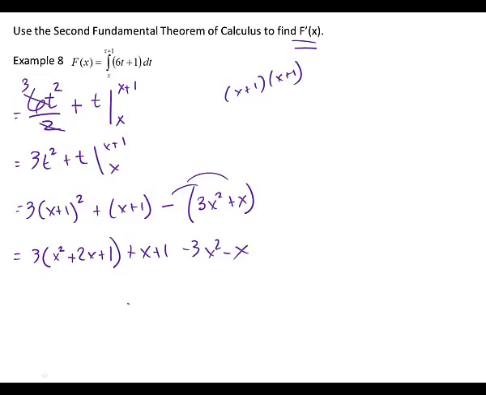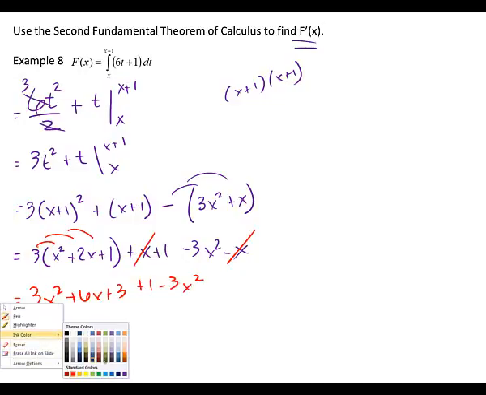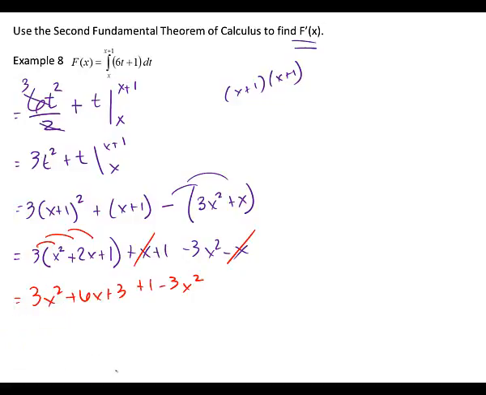Looks like before I go for another line here, I could do some canceling, couldn't I? Don't my x's go away? Doesn't this and this go away? All right, and then I'm going to go ahead and distribute that 3 in. So we've got 3x squared plus 6x plus 3 plus 1 minus 3x squared. Make sure I did it right. Yeah. I need more space? Okay. Sorry. I'm going to write more space down there. Yeah, it looks like I definitely need more space. Okay, we've got maybe 2 lines.